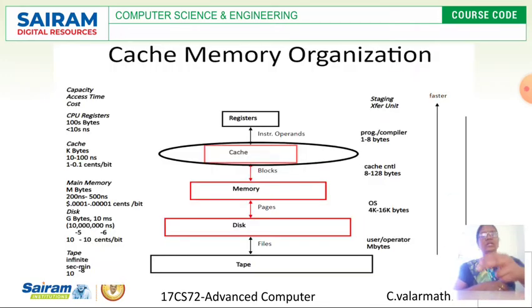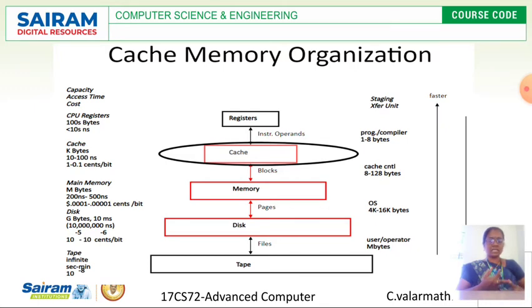Okay, so we know the memory levels in a computer system. This diagram I have explained in module 2, so we know the concept of how the memories are arranged in a computer system. It starts with level 0, which is nothing but CPU registers. The second level is level 1, which is cache memory.